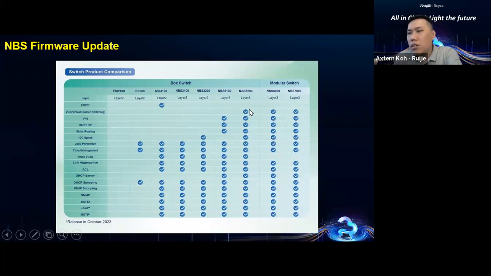So for those of you saying maybe I need 10G, I need loop prevention, I need voice VLAN, whether we support it or not, right? This table is very useful when your customer asks you, I need this, I need that. This is a very clear-cut, straightforward features table to let you know which MPS model will support which features.